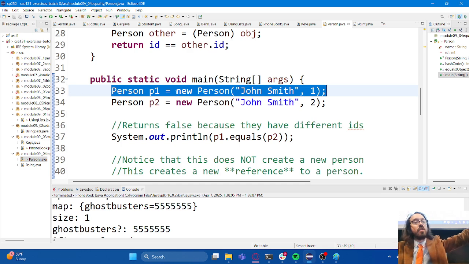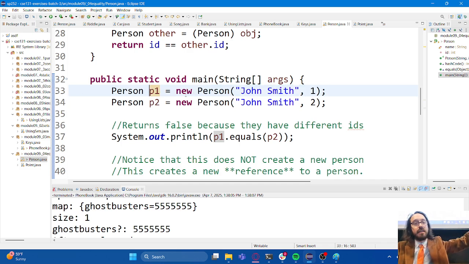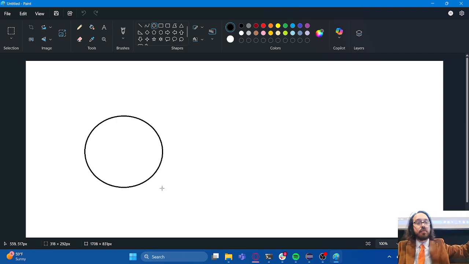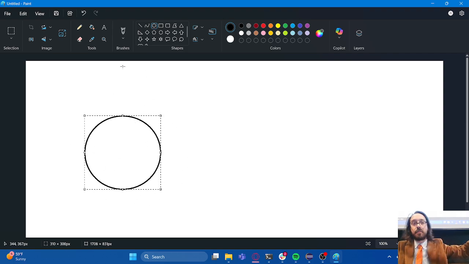When I look at this line, my mental model says, okay, the new keyword is here. That means that I'm actually creating a new person object, and to review, that means that I'm going to put a new circle. This is the actual instance. This is the actual person that I'm creating.